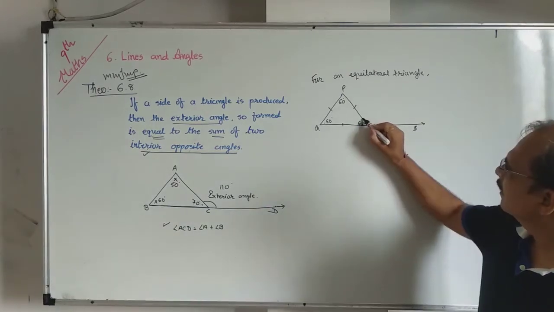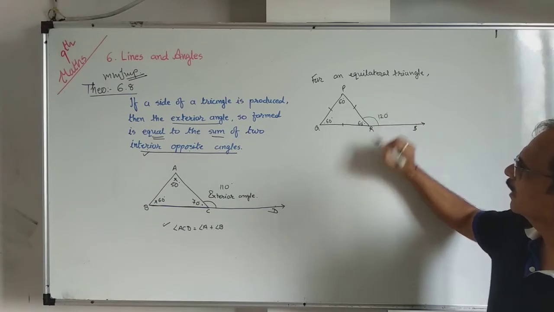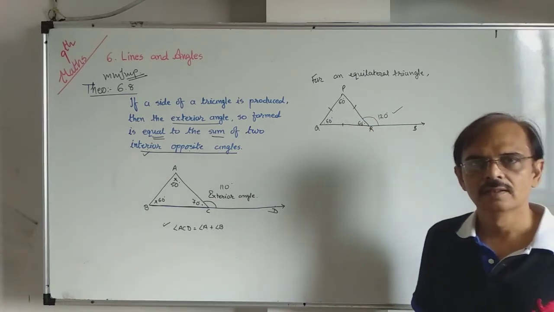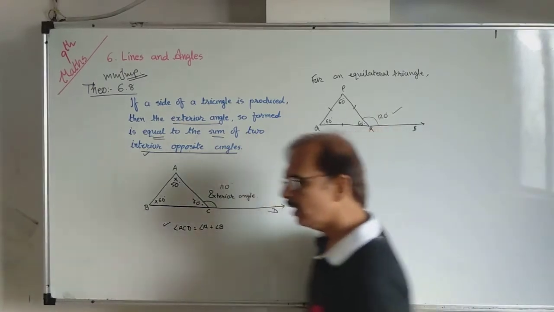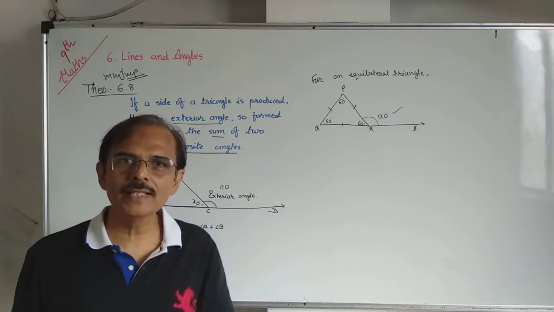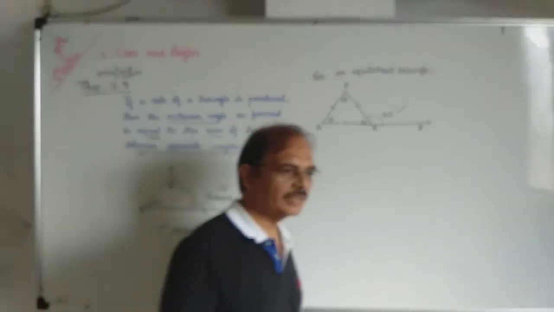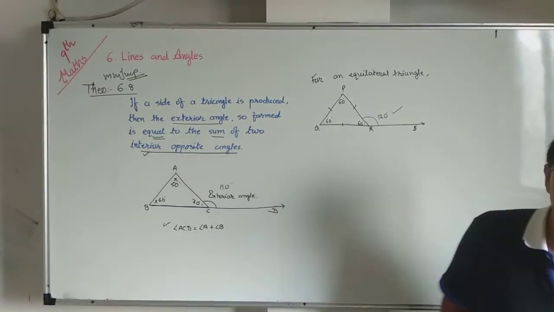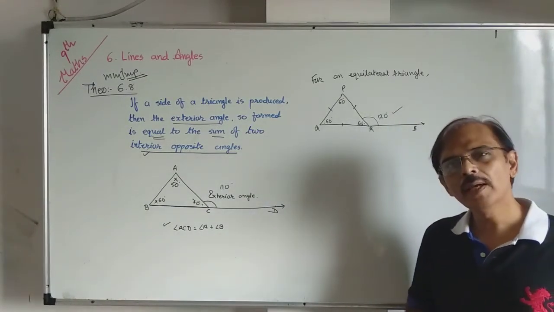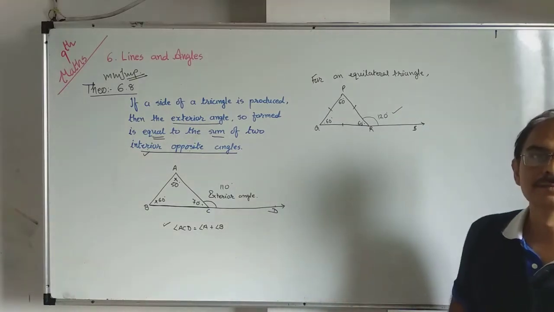Now, if QR is produced and meets at point S, then this angle is called what? Exterior angle. So what is the measure of the exterior angle? 60 plus 60 is 120. So in an equilateral triangle, the measure of the exterior angle is always 120 because each angle is 60 degrees. Is it clear?